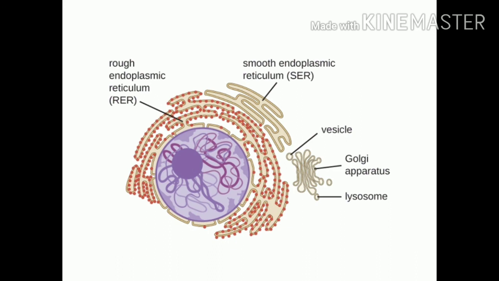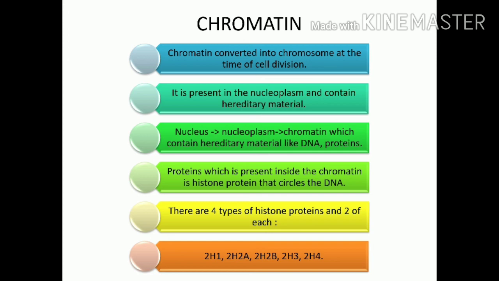Now let's learn about the chromatin. Chromatin is present inside the nucleoplasm. Chromatin is converted into the chromosome at the time of cell division. It contains the hereditary material, which means inside the nucleus is nucleoplasm, and inside the nucleoplasm is chromatin, which contains hereditary material like DNA, protein, etc. The protein present inside the chromatin is histone protein, which circles the DNA. There are around four types of histone protein, two of each: H1, H2A, H2B, H3 and H4.